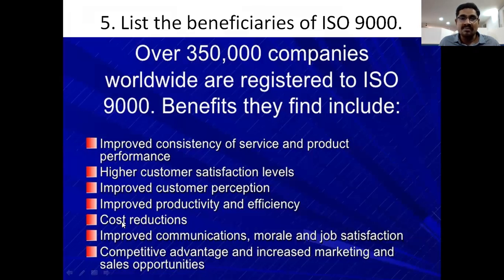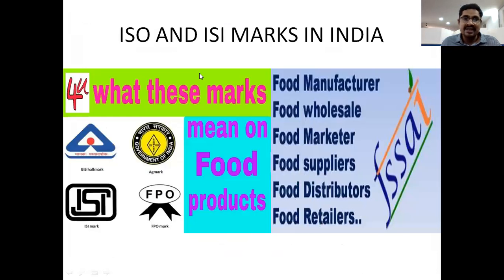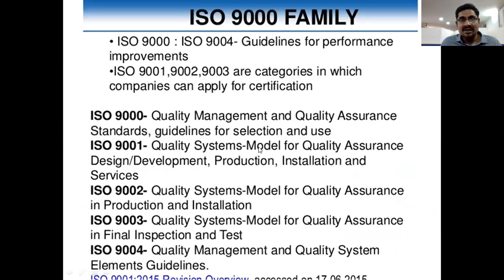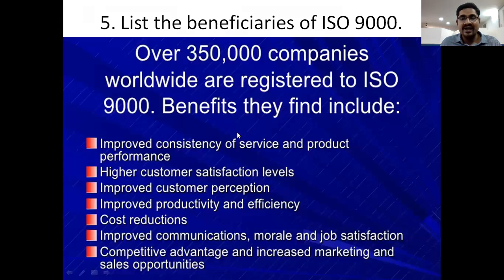Now look at some benefits of the ISO 9000 series. Over 350,000 companies worldwide are registered to ISO 9000. The benefits they find include improved consistency of services and product performance.